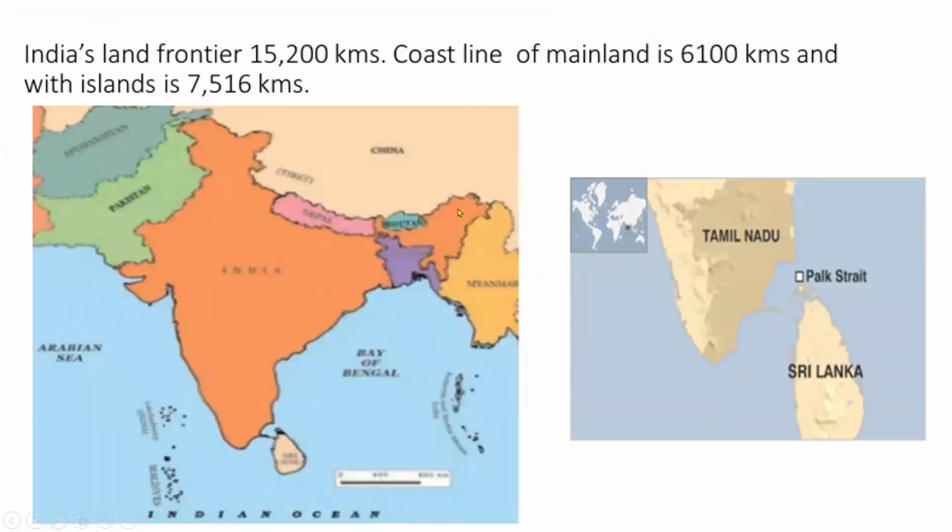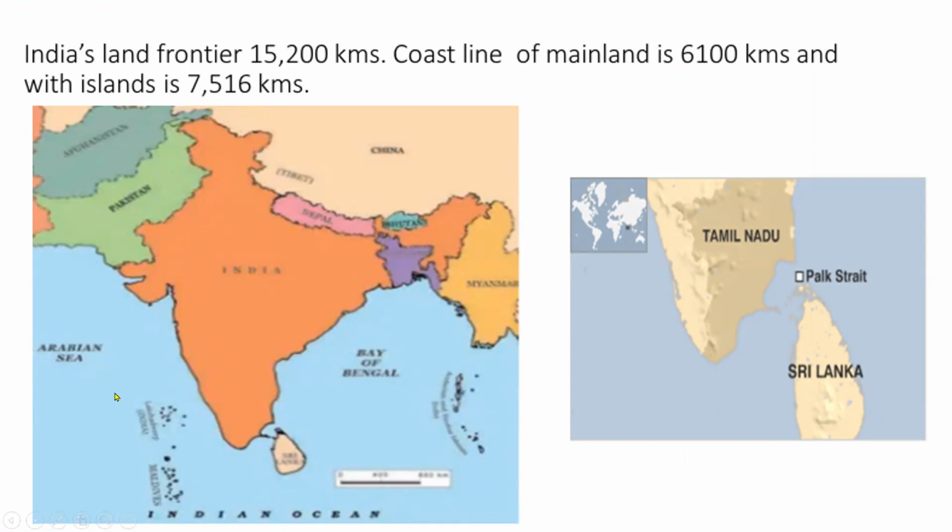And see this picture? We all know that India is a peninsula. What is a peninsula? Peninsula is a piece of land surrounded by water on 3 sides and by land on 1 side. And you know which is the largest peninsula of the world? It is Saudi Arabian Peninsula.